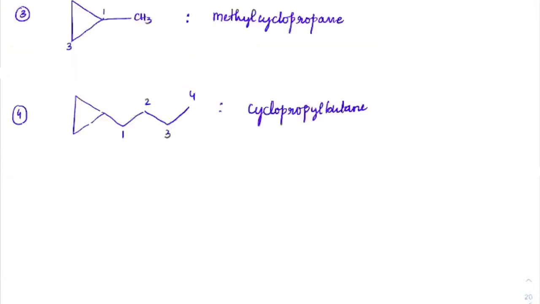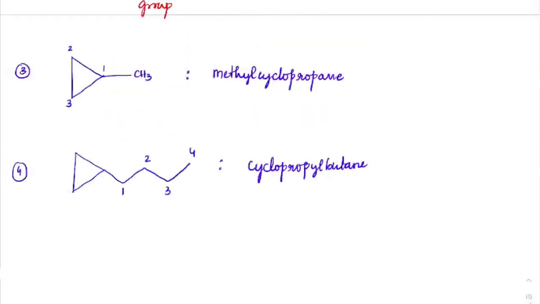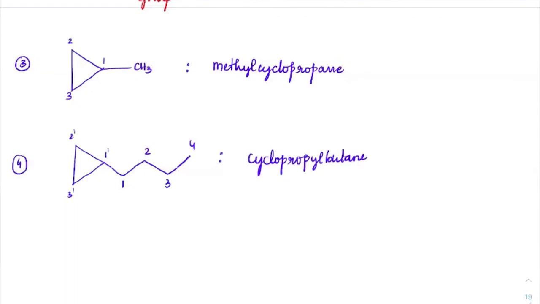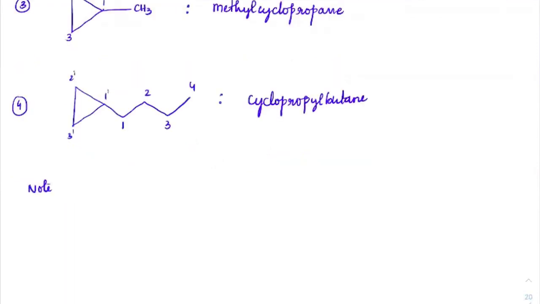Sir, for cyclopropyl there should be a number, no sir? This is given like 1 dash, 2 dash, and 3 dash. Sir, 1-cyclopropyl should be written, no sir? It can be on the second carbon also. No, while I'm writing it as cyclopropyl, it always means it is on the first carbon. If it is on the second position, then you have to specifically mention it as 2-cyclo. Okay. If it is 1, then it is default. Even if you do not write it, it is the same thing. Okay. So I'll write it as a note.